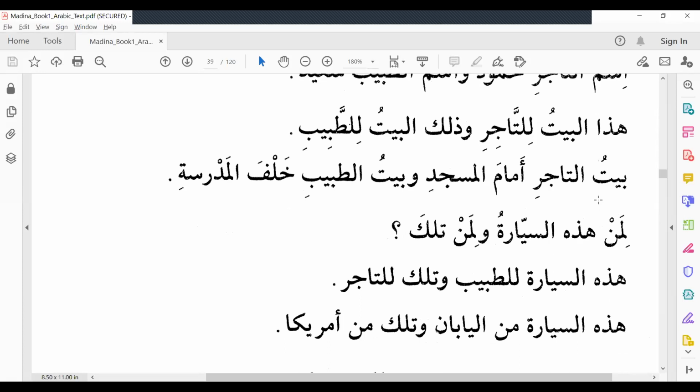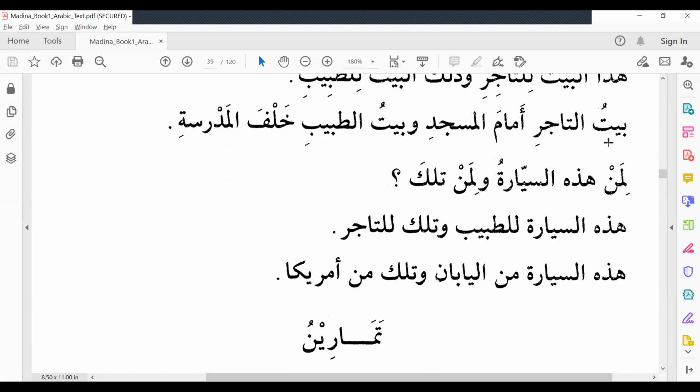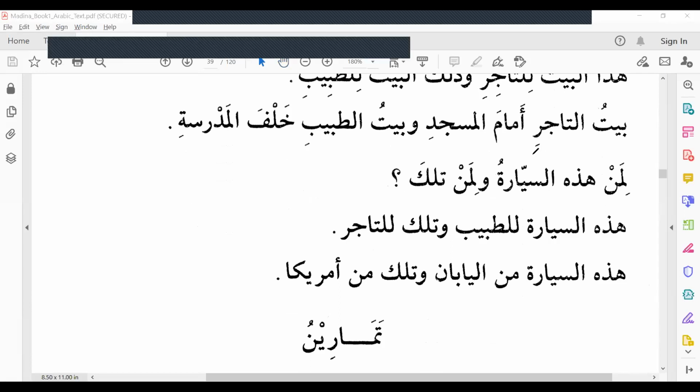Yesterday we stopped here, right? بيت التاجر أمام المسجد وبيت الطبيب خلف المدرسة. Merchant's house is أمام المسجد, in front of a masjid. So amama is an adverb.